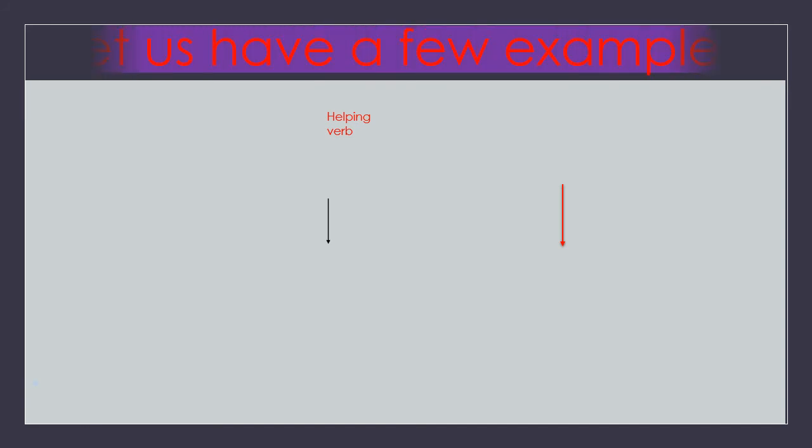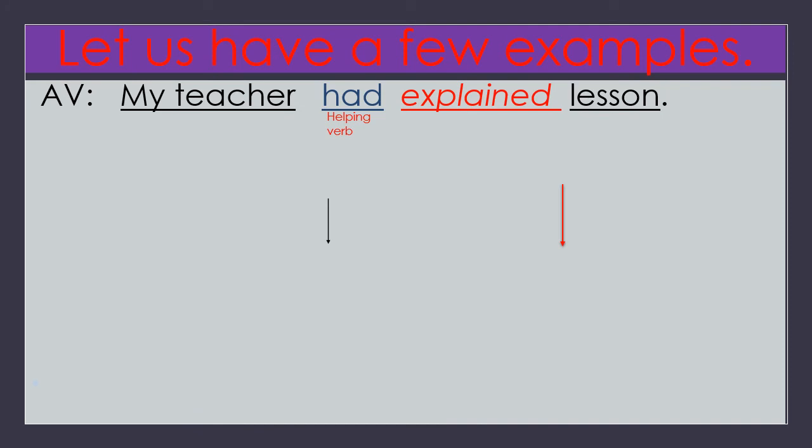Now, let us have one more example here. See the sentence. My teacher had explained lesson. Helping verb had is already given in the sentence. What is the subject? My teacher. What is the verb? Explain. What is the object? Lesson. So these are things you know well.